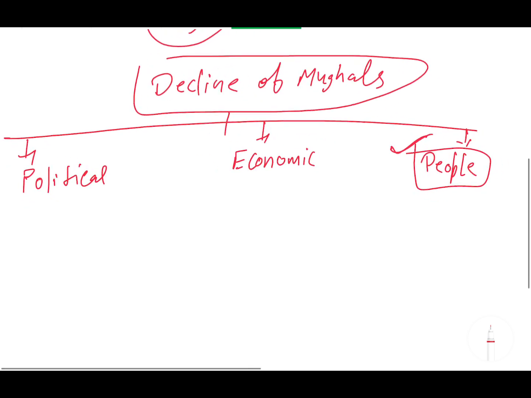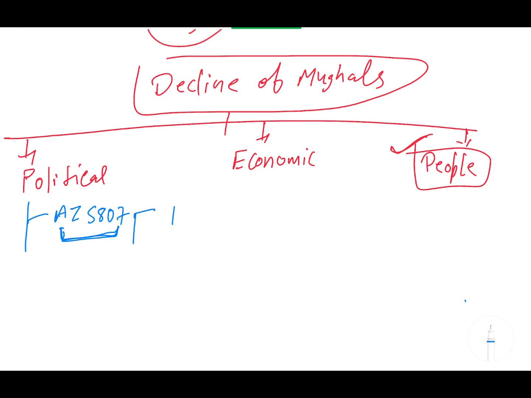First let us come to the political one. What did Aurangzeb do? Aurangzeb, in his tenure, AZ 5807, as I have already told you in the chronological order or nomenclature, means Aurangzeb ruled over 1658 to 1707. This is the nomenclature that helps you remember the years as well as the emperor's name. Clear?